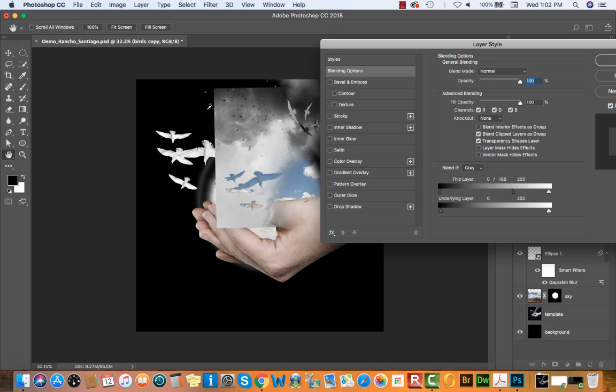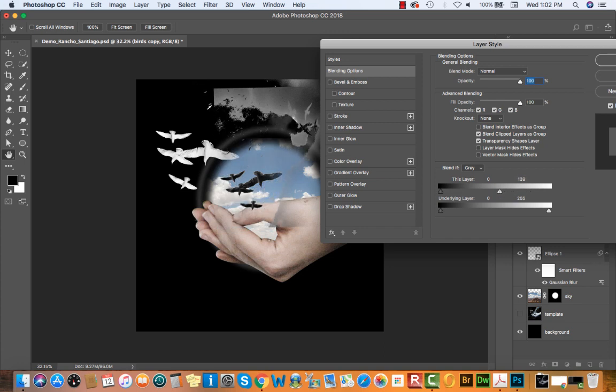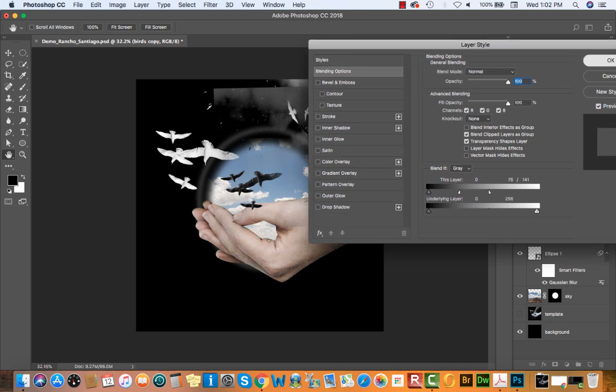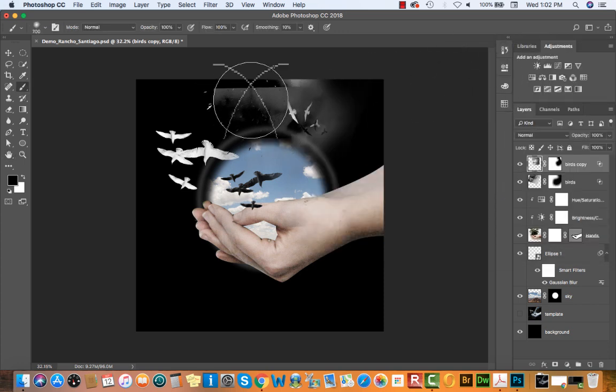and at this point, instead of using the black slider, I'm going to shift my black slider back and I'm going to use my white slider. Again, Option, click, will separate this out to give you a nice soft mask. Okay, and that'll give me these nice beautiful black birds that I can use. I'll say OK. And then if I need to tidy up any edges that I'm seeing, I'll select my layer mask, use my black paintbrush, and just paint this out of view. You could do this multiple times.